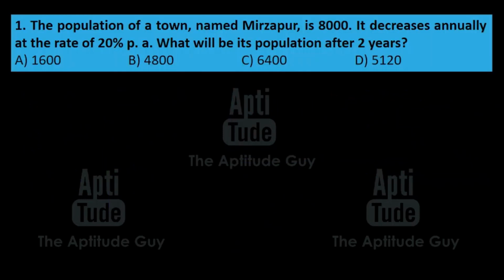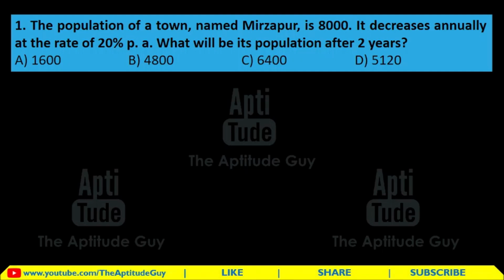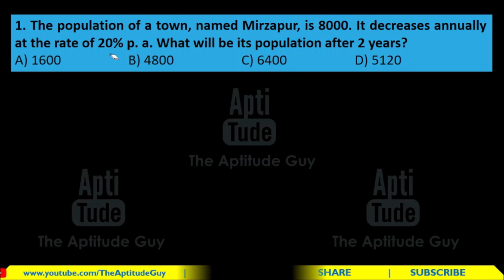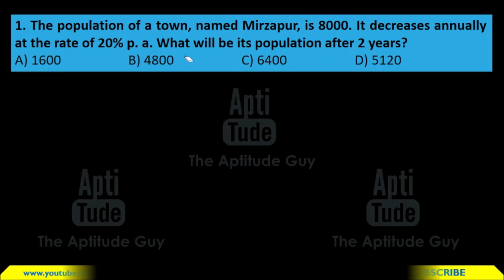This is question number 1. Pause the video, try to solve it, and then come back. We'll solve it together. Let's do it. So the question says the population of a town named Mirzapur is 8,000. It decreases annually at the rate of 20% per annum. Okay. What will be its population after 2 years?